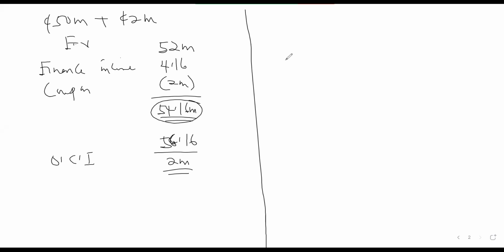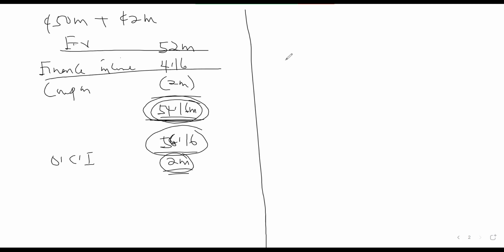But the question is, if you want to calculate the interest for the subsequent year, on which amount are you going to calculate the interest? Would it be the 56.16 or the 54.16? You can see that the 2 million is not part of the agreement that we have with the people. The people will be paying interest on the amount that they are owing us. So interest will always be charged on the normal value, which is the balance at the beginning plus the finance income minus the coupon.